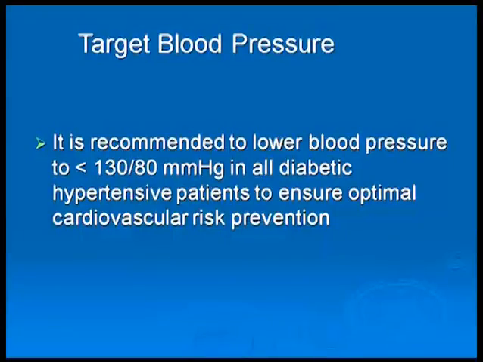So ladies and gentlemen, I just wanted to be very brief and not take much of your time, and only talk about these important aspects of target blood pressure and the agents to be used and why we should use them. There is certainly not much controversy when we say that we have to treat diabetic hypertensives, particularly if they have nephropathy. We have to bring it down to below 130 by 80. And of course, we have to make sure that they do not go into hypotension, because some of these patients who have significant cardiovascular problems or other conditions will be put at high risk if they have very severe hypertension. I thank the Chairperson and ladies and gentlemen for your patient hearing.